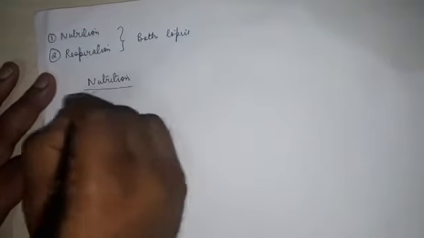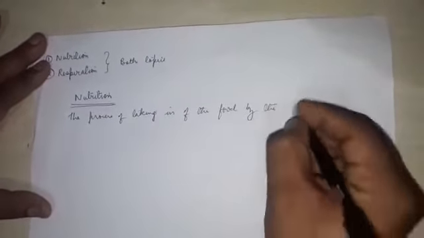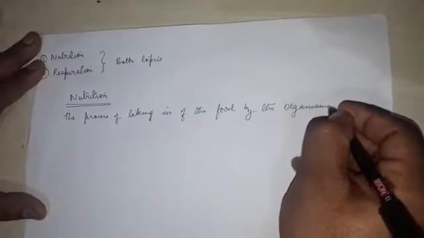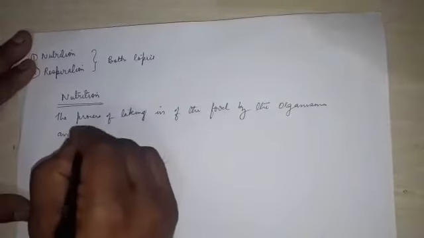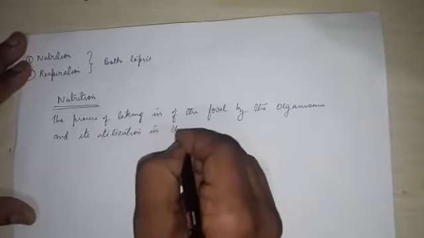Okay, so the first one is nutrition. What is nutrition? The process of obtaining food by the organisms and its utilization in the body. The process of taking in of the food by the organisms and its utilization in the body.